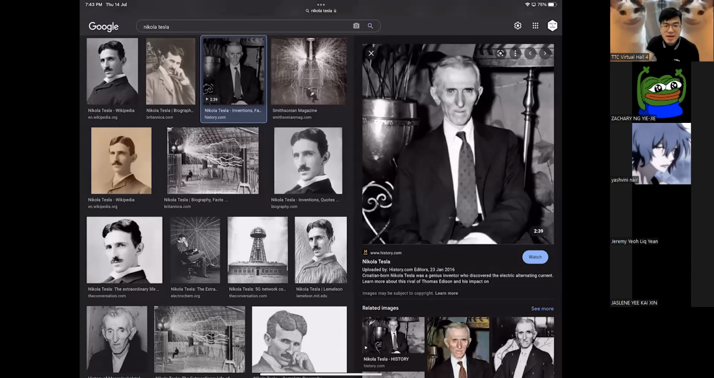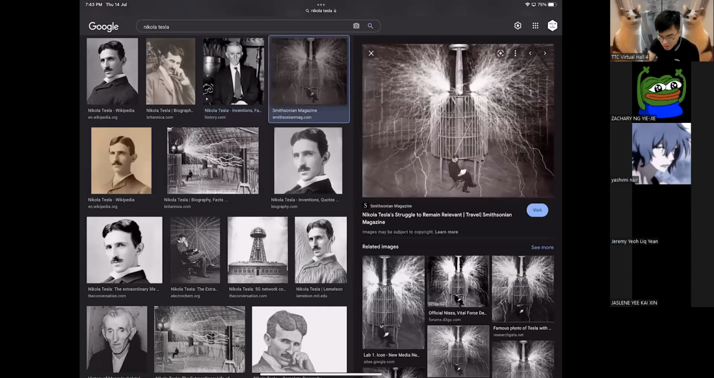All right, and to demonstrate that AC is not dangerous, he actually made something called a Tesla coil, and he sat right next to it. Can you see? This is to prove that AC is not dangerous if you know how to use it. You see? He is someone that we should look up to, not Edison. Edison is a freaking liar.